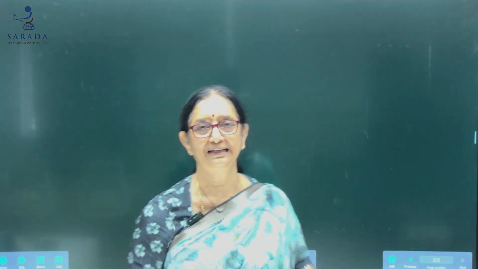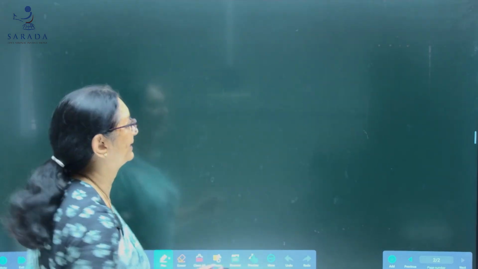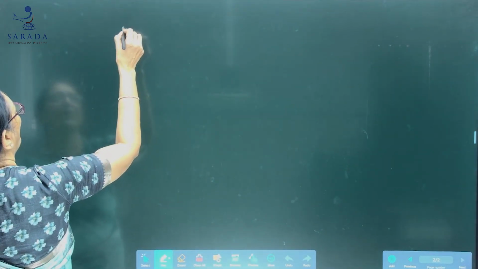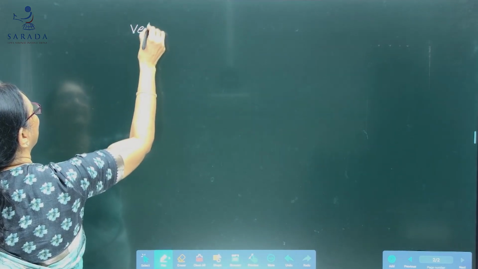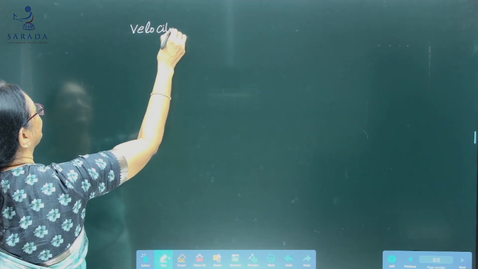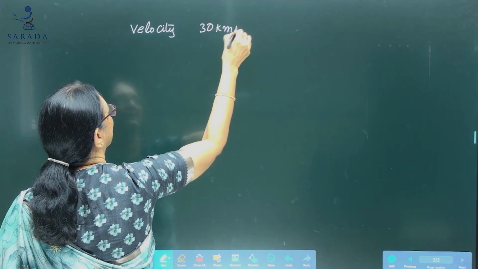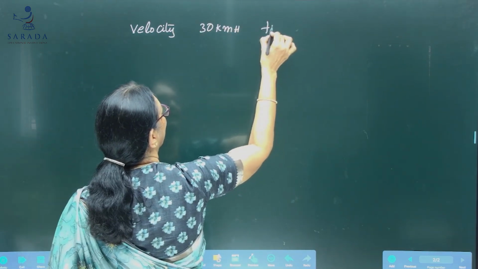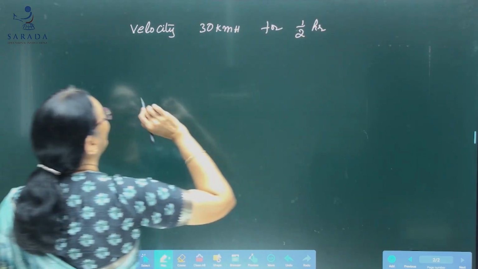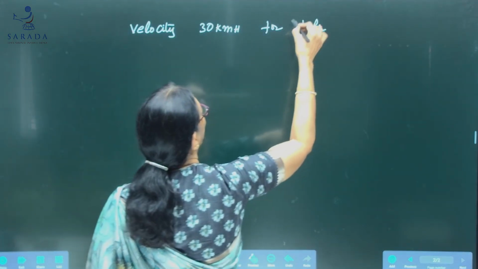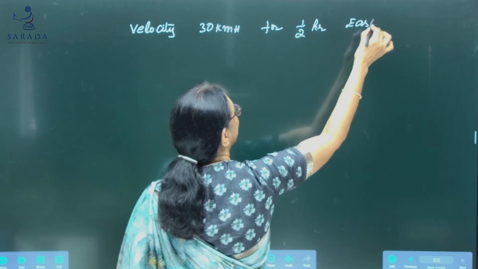I'll give you two problems based on this acceleration. Look here, a body is moving with a velocity 30 kmph for half an hour eastwards.